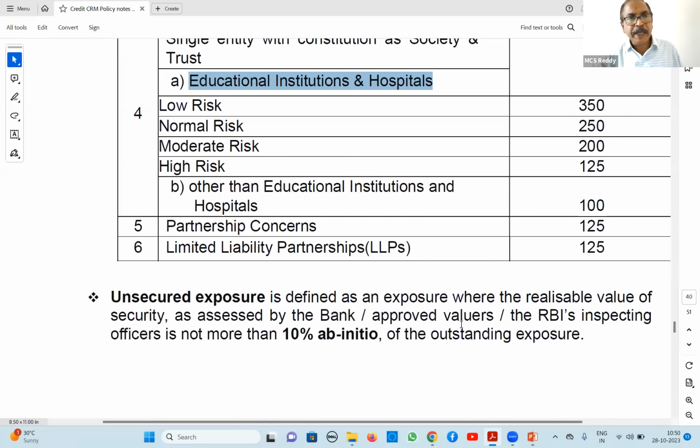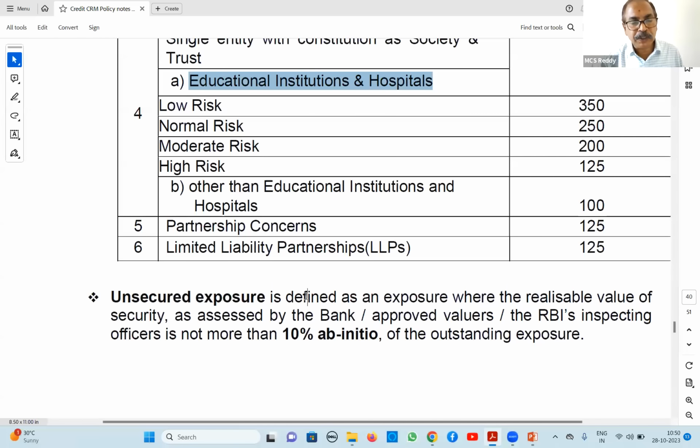Next, RBI definition for unsecured exposure. Unsecured exposure means ab initio, from the beginning, security is less than 10%. From the beginning, security is less than 10%. We have sanctioned a 10 lakh loan. Security is less than 1 lakh. In such a case, we call it unsecured.